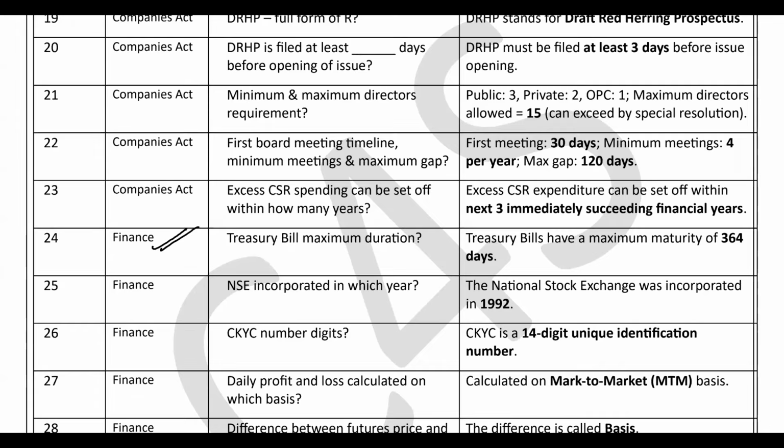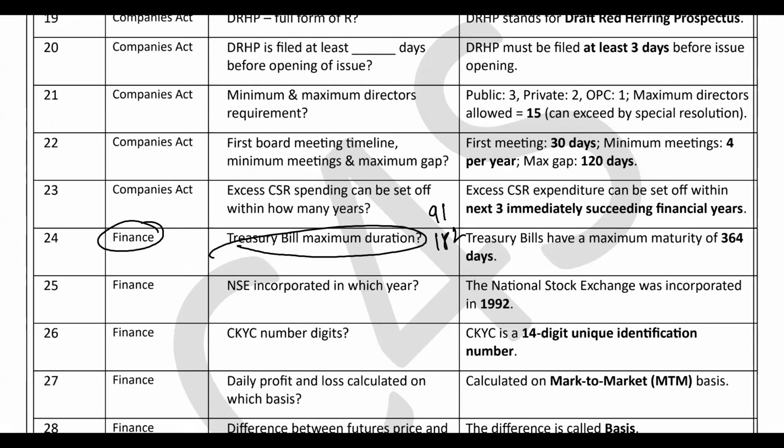What is the treasury bill maximum duration? So, money market instrument is the topic. Money market finance questions came, so in 2019 there were 1, 2, 3, 4, 5 questions in costing, I guess. Yes, 5 questions were there in costing only. So question 24, it is finance. Now, after completing commerce and accountancy, costing and the Companies Act, we are going toward finance. So treasury bill maximum duration, it is very easy.